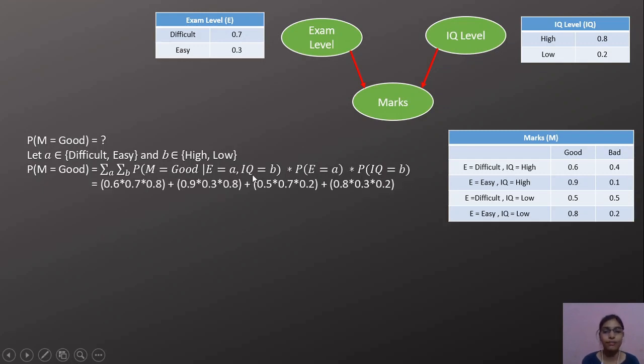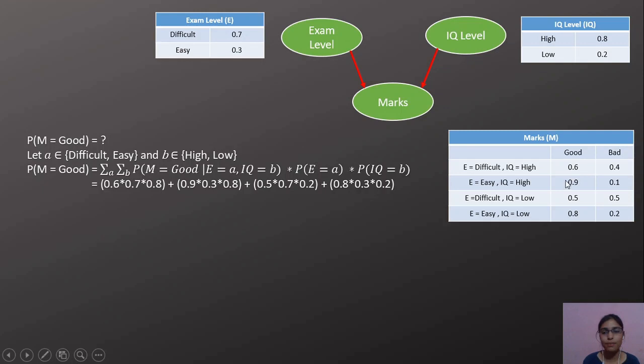When we substitute the values in this equation, we get probability of good given exam level equals difficult and IQ equals high, which is 0.6, times probability of exam level equals difficult, which is 0.7, times probability of IQ equals high, which is 0.8. So this is our first term.